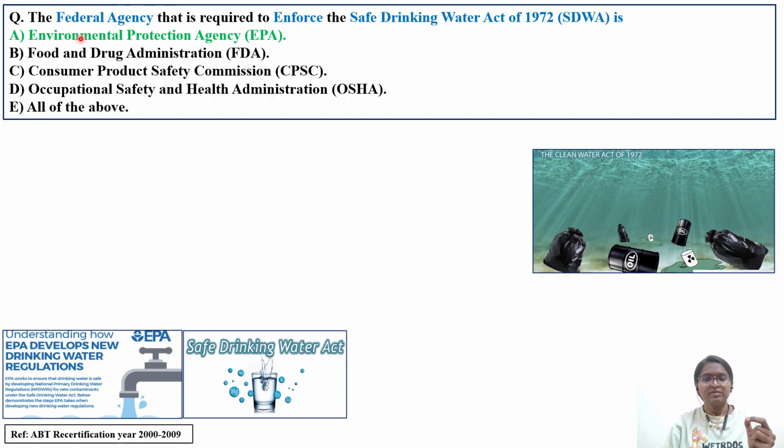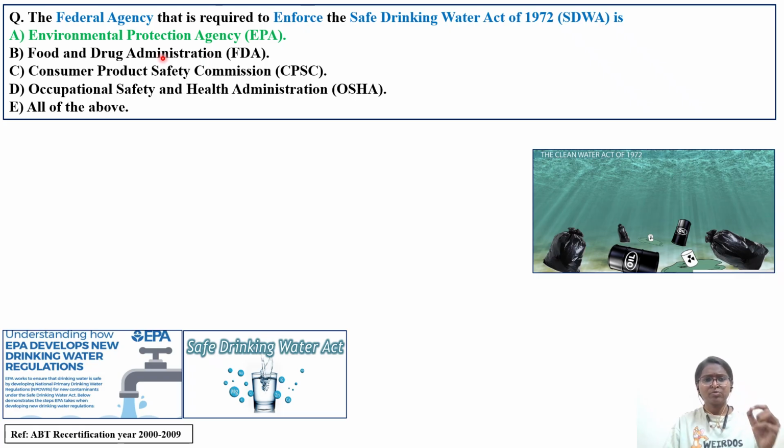Before entering into the theoretical topic, let's see what are the important questions which were asked in the previous ABT recertification question papers, 2000 to 2009. The first question is, the federal agency that is required to enforce the Safe Drinking Water Act of 1972, that is SDWA, is. So we need to identify which of the following federal agencies is important in enforcing this particular Safe Drinking Water Act.